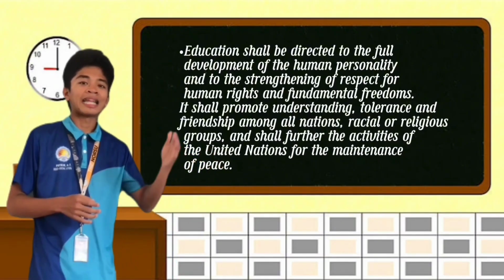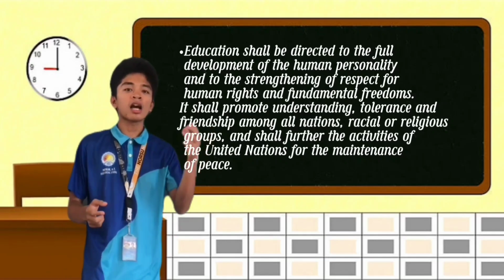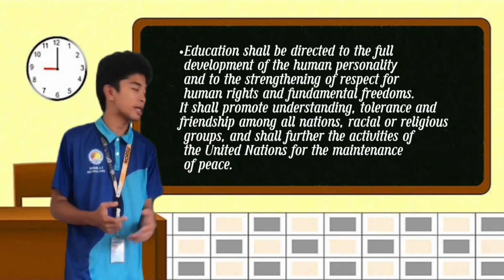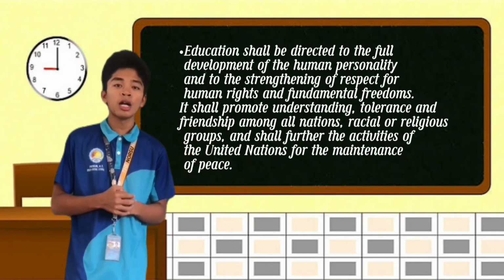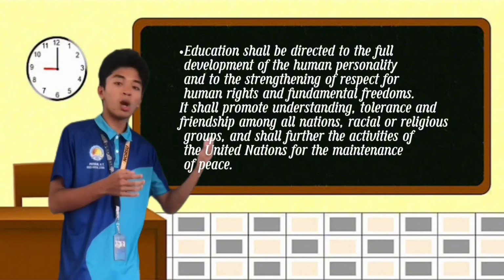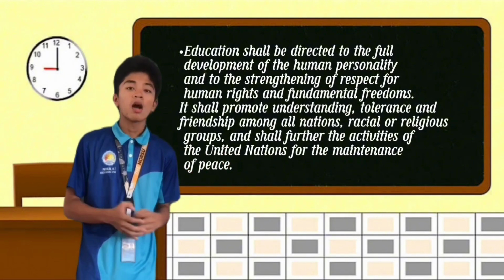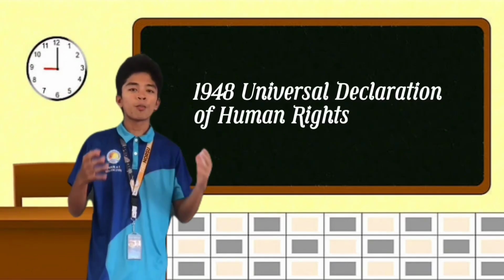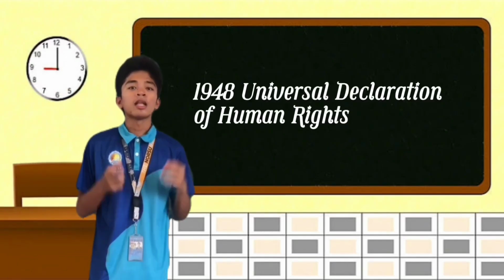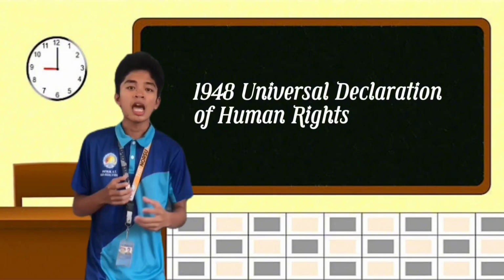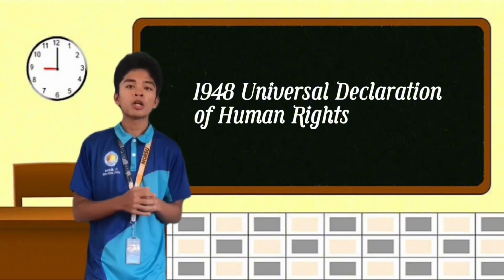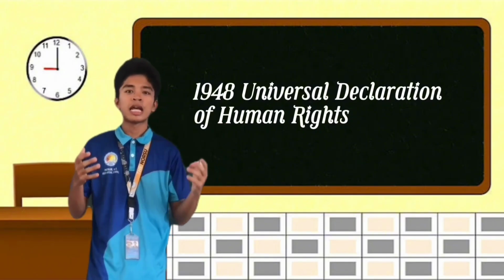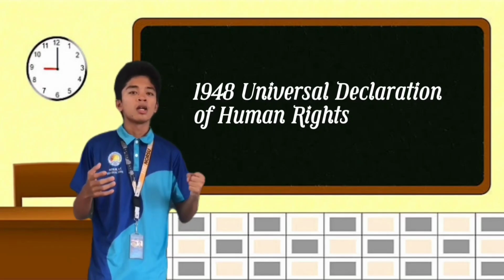Note that the UDHR is not a treaty. It is just a declaration. So it depends on a country whether it will incorporate the principles of the UDHR into law, constitutions, or even policies. The goal of this law is to promote education, that everyone should be educated. Because as we can see right now, education has a lot of opportunities to give.